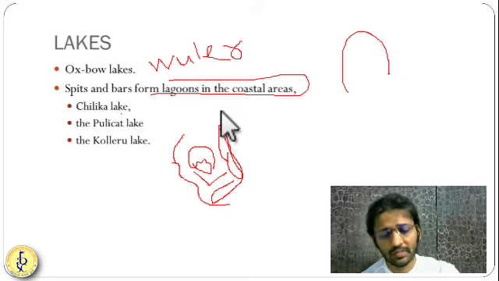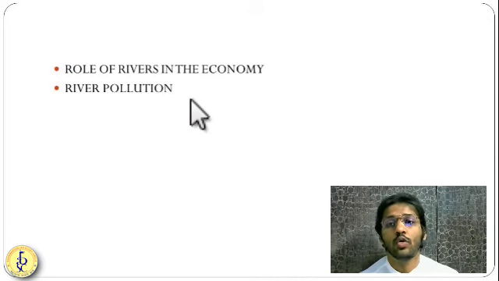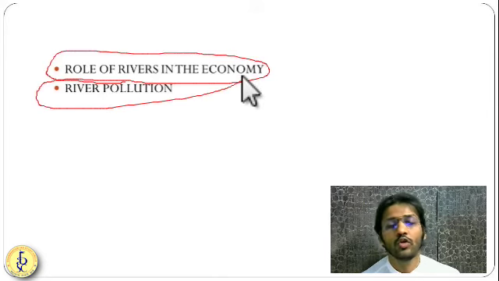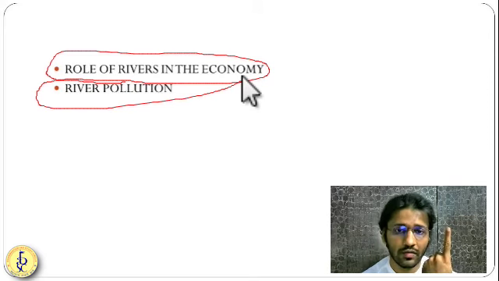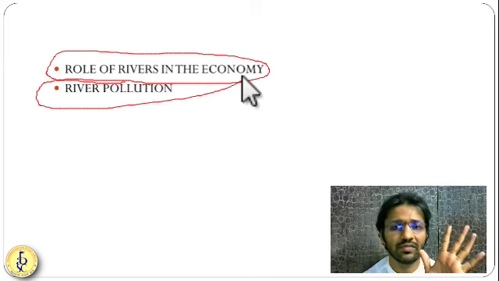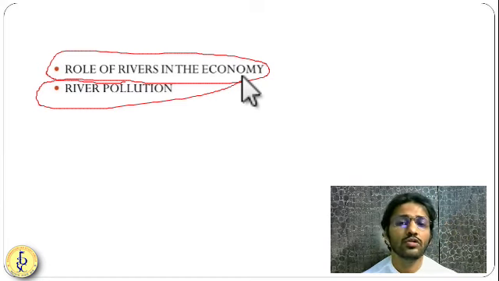So I hope you have understood these things, and then there are certain important things in this chapter, like the role of rivers in the economy and river pollution. Very important thing. So what is the role of rivers in the economy? As we know, rivers are very important. First, they are the basis of civilization. For agriculture, they are important. Industries, they are very important. For drinking water, they are very important. For biodiversity, they are very important. For economic activities like fishing and transport, they are very important. Also, they keep the atmosphere cooler.